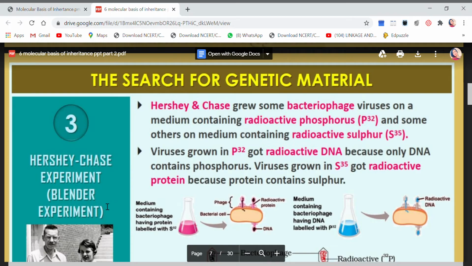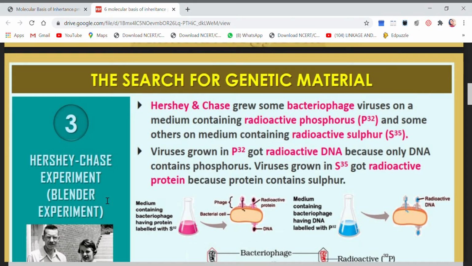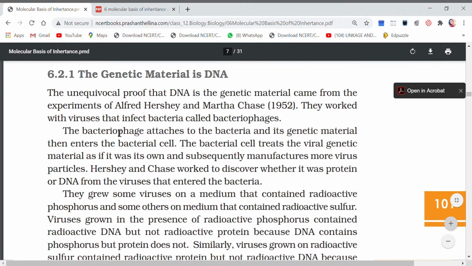Under the topic search for genetic material, the first topic we did was Griffith's experiment or transforming principle. Now the second experiment is the Hershey Chase experiment or Blender's experiment. So let's start with your NCERT.